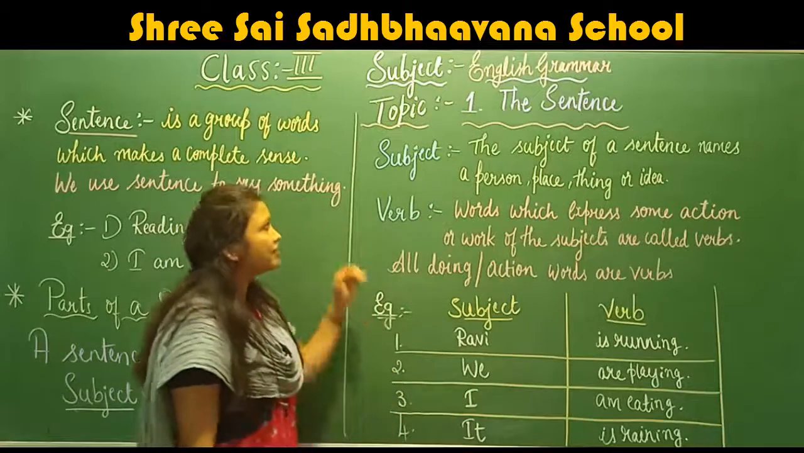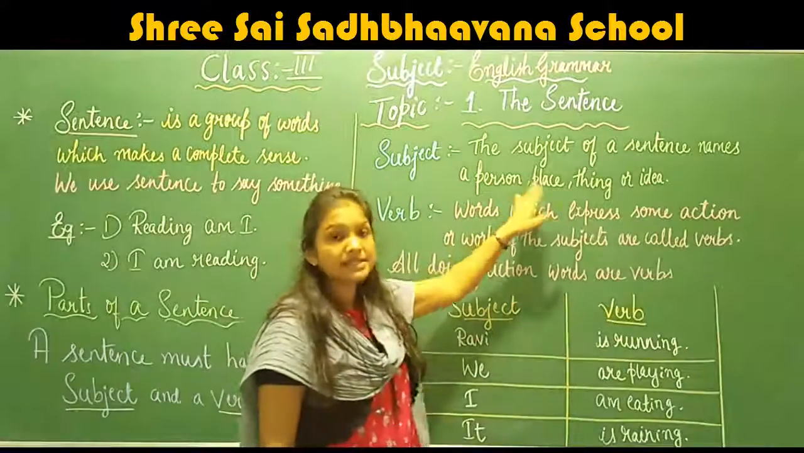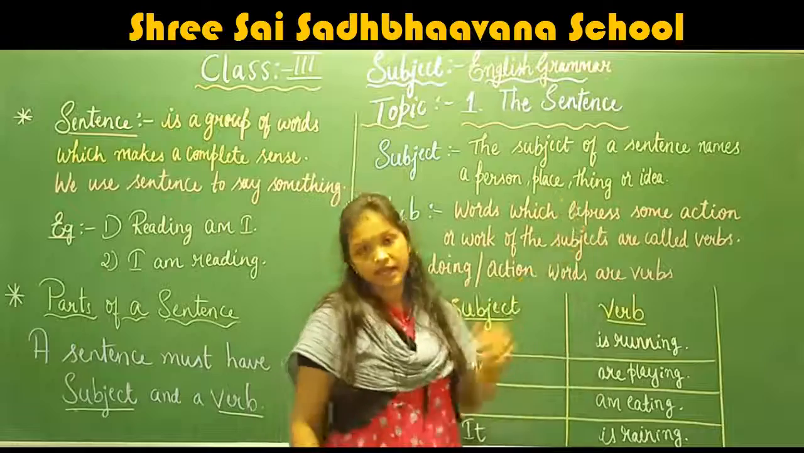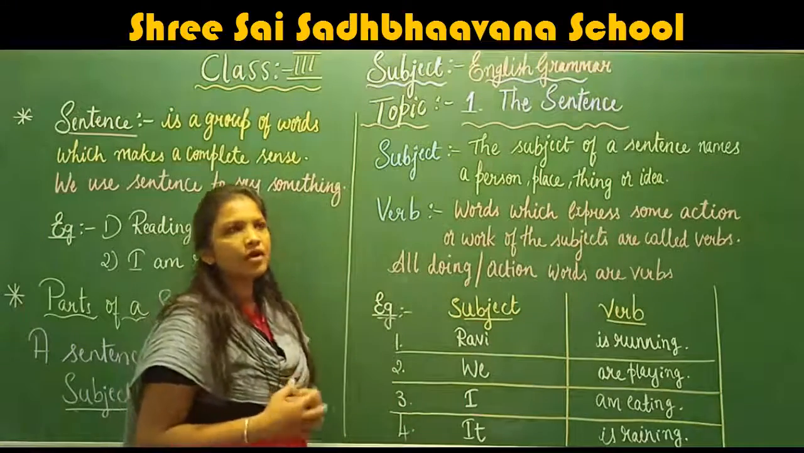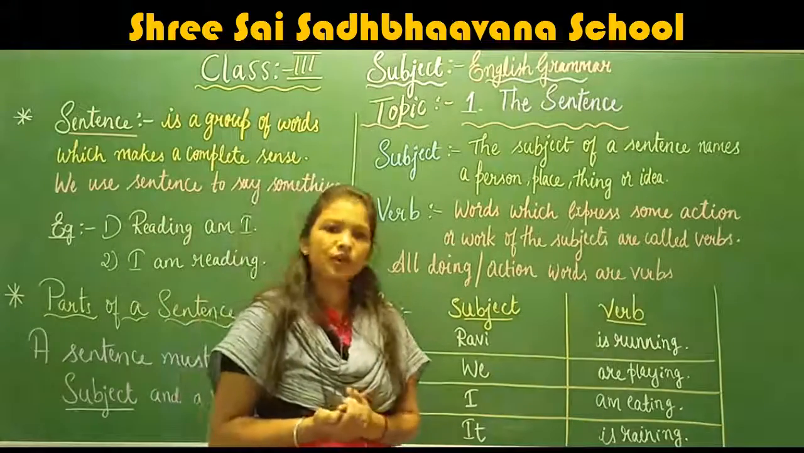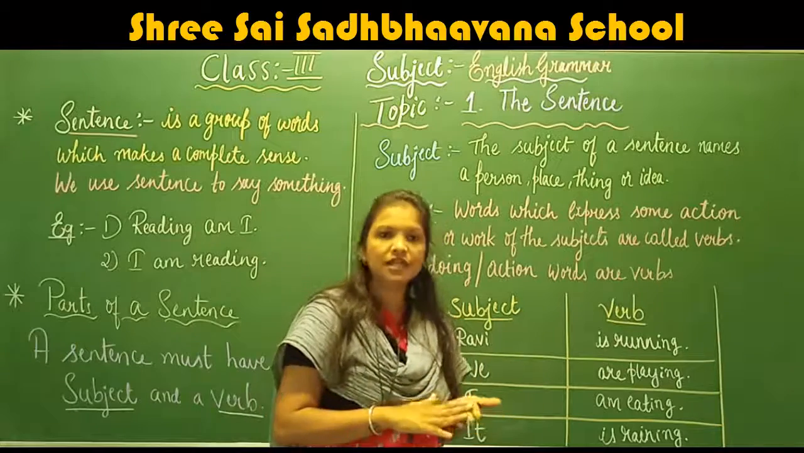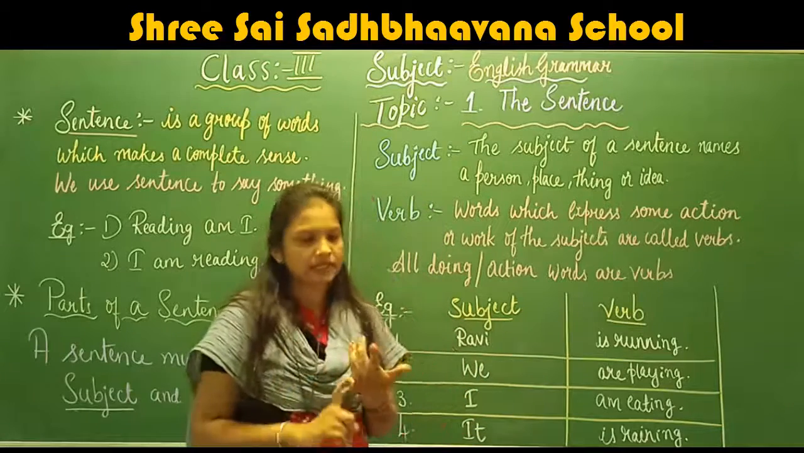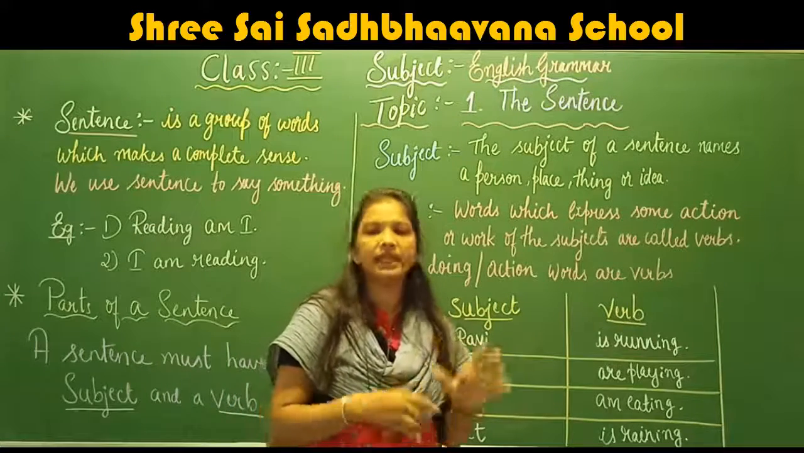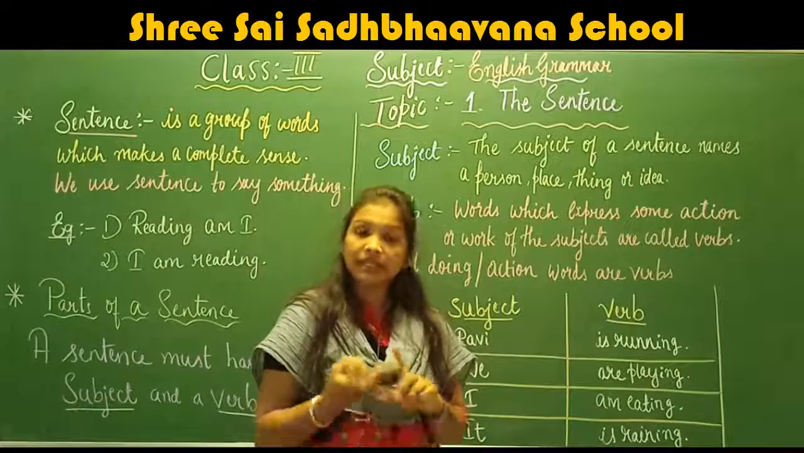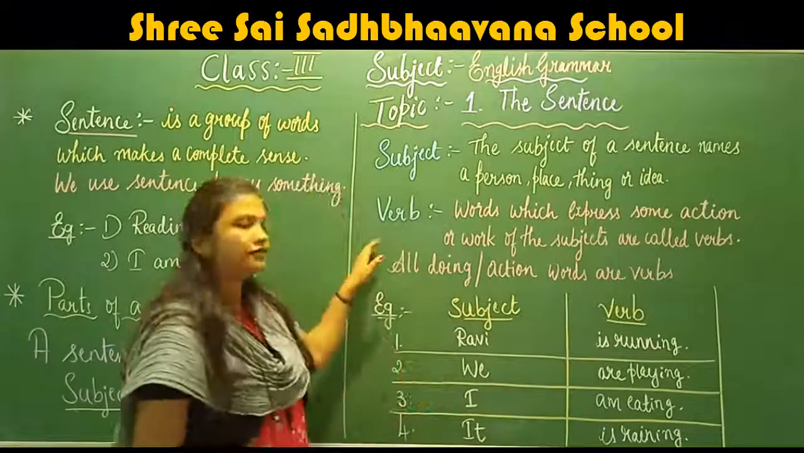Here in English language, subject means the names of person, names of place, names of thing or idea. Okay, now verb. What do you mean by verb? All action words are known as verb. The words which tell about the action are known as verb, like running, jumping, eating, skipping, reading, writing, singing, dancing. All the action words are known as verbs.